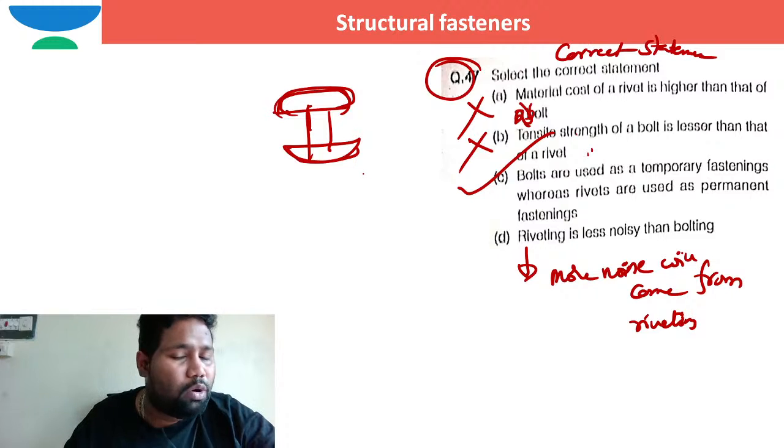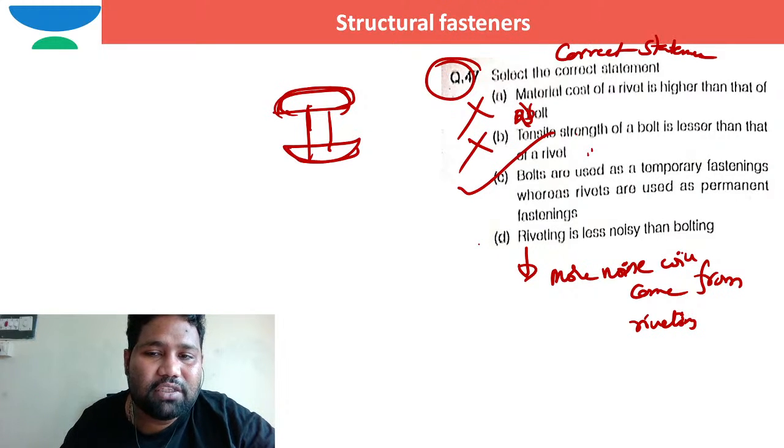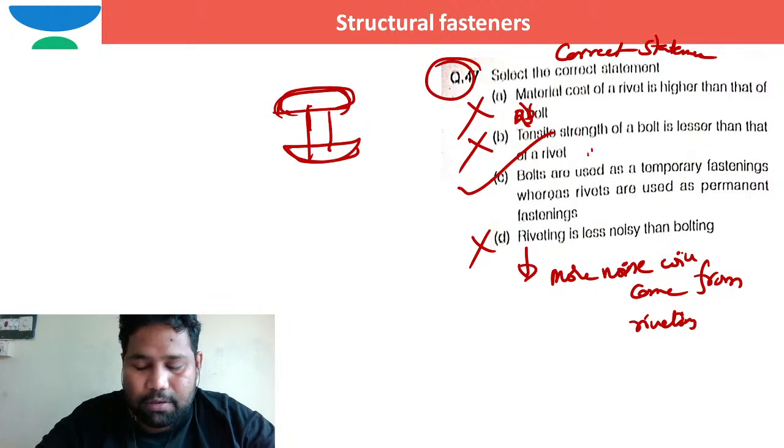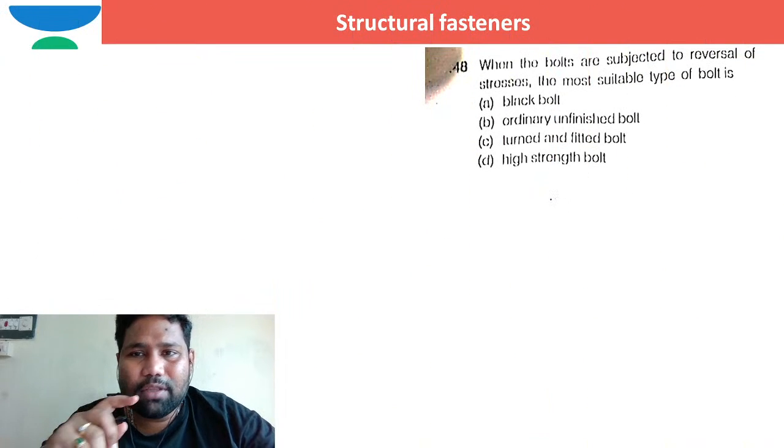So more noise will come. So option D is also wrong. It is not less noisy, it is more noisy. So the correct option is only option C. Can I move to the next question? Moving to the next question.